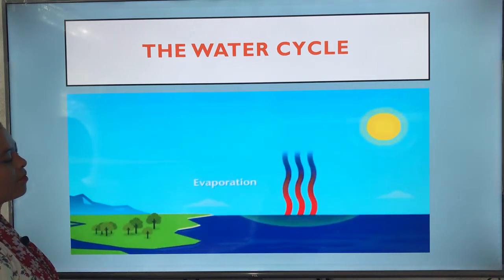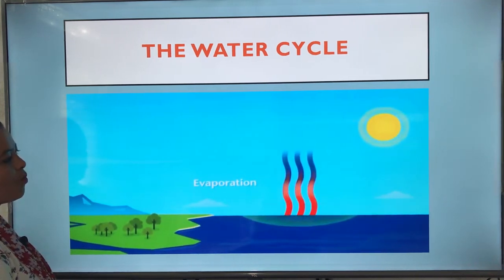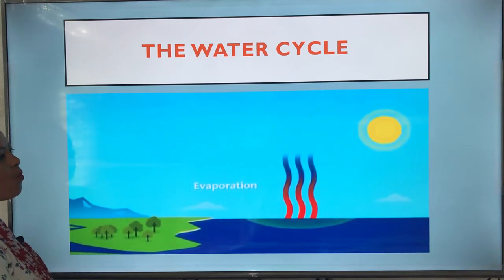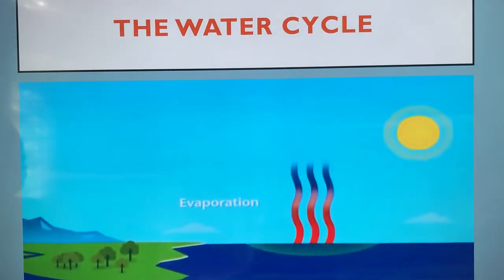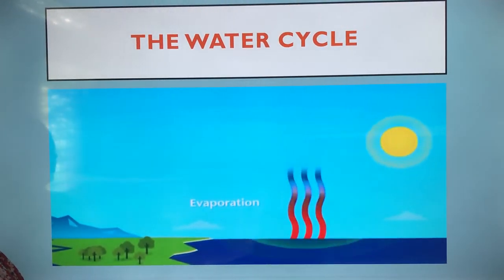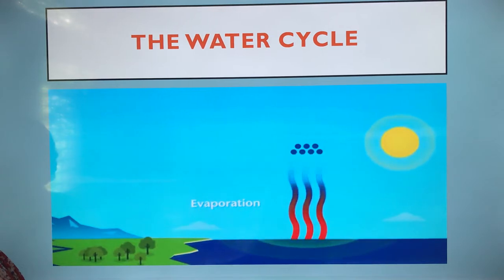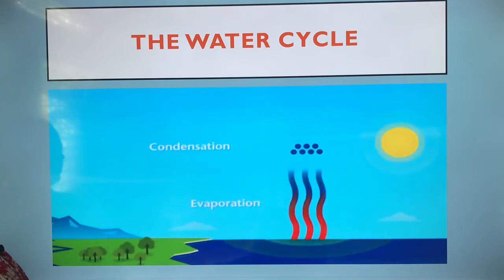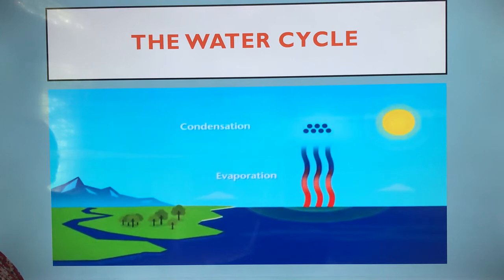Because gases are lighter than liquids, water vapor rises up into the sky, and the further you move up and away from the Earth's surface, the colder the temperature gets. So in the sky, the water vapor cools and changes back into tiny water droplets. This change is called condensation and is the opposite of evaporation. Clouds are made up of tiny water droplets, so when condensation occurs in the sky, clouds form and grow.